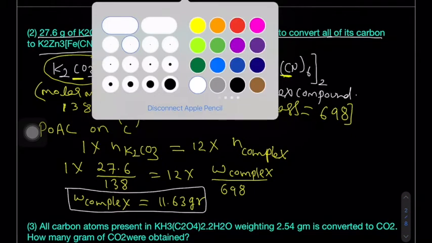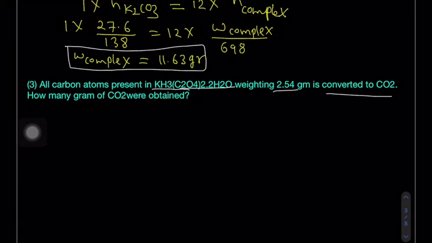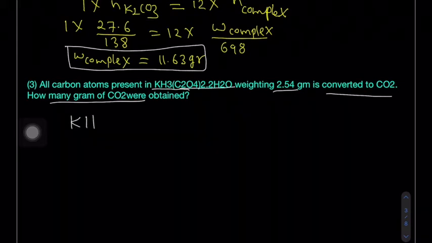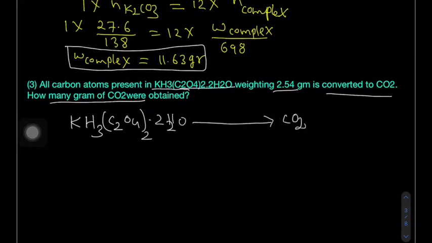Now, next question. All carbon atoms present in KH3C2O4 taken twice, 2H2O, weighing 2.54 grams, are converted to carbon dioxide. Same concept, we just apply it in the second numerical. The compound KH3C2O4 taken twice, 2H2O will finally give carbon dioxide. Now all the carbon atoms are converted into carbon dioxide.